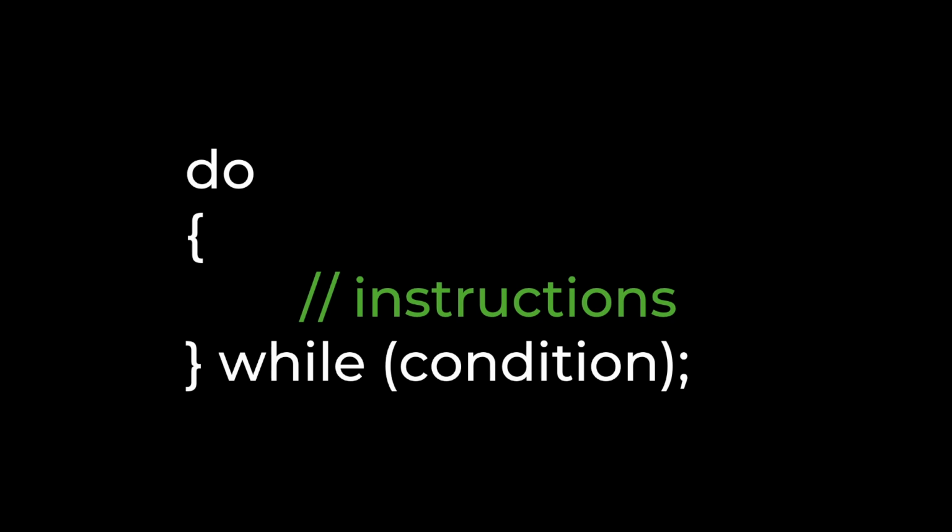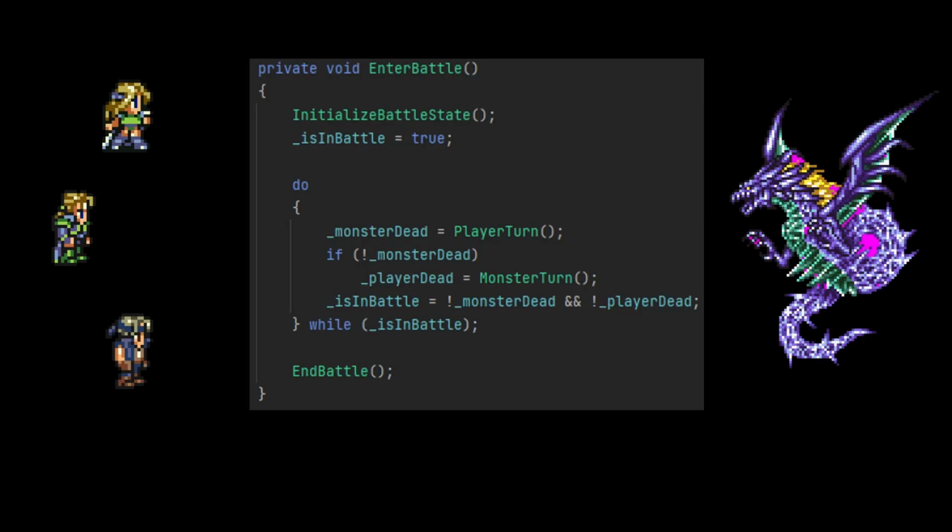The syntax for a do-while loop is the keyword do, all by its lonesome, followed by your block of code in curly braces. Immediately after the last curly brace, type the keyword while, followed by the condition to check, and then a semicolon. No examples for this guy because, again, it's just a while loop that's guaranteed to run at least once. This loop is even more appropriate for the turn-based battle system we just talked about, as you'll always want at least one turn.